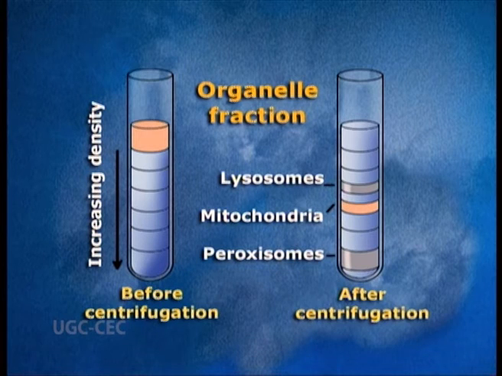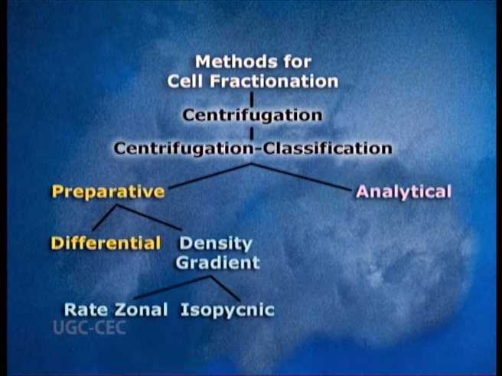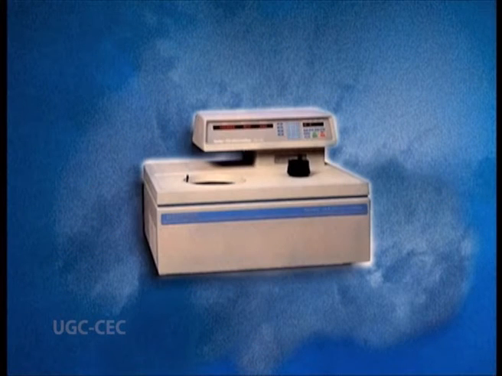Now, let us see density gradient centrifugation. This is a type of preparative centrifugation in which the subcellular organelles are fractioned depending upon their sedimentation in a density gradient medium. This technique can be further classified into two groups. First, rate zonal centrifugation, second, isopycnic centrifugation. Let us see rate zonal centrifugation.